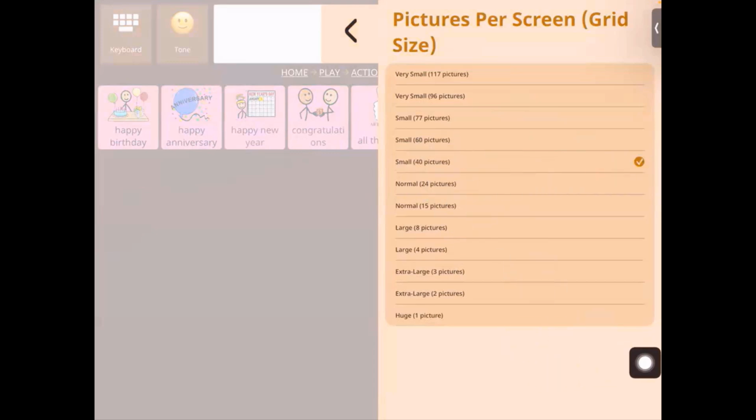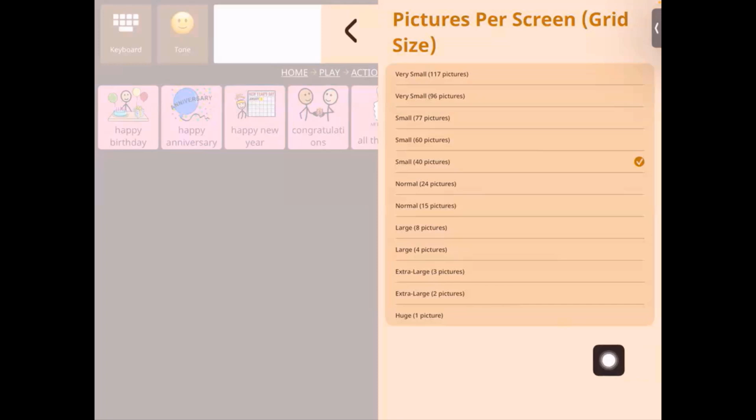But it is recommended that you start with the largest pictures per screen that can be visually seen by the Avaz user comfortably and accessed through touch also comfortably.